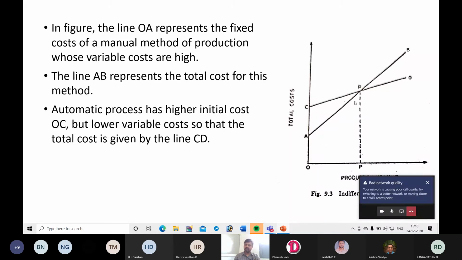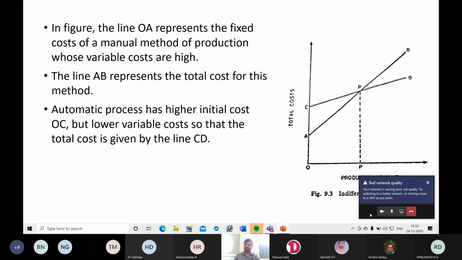If the production volume is beyond the point P, if it is greater than P, then only this automation system is better. The reason is, in the total cost versus production volume, the cost will be less for automation.